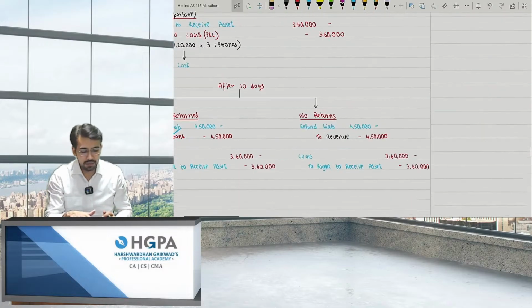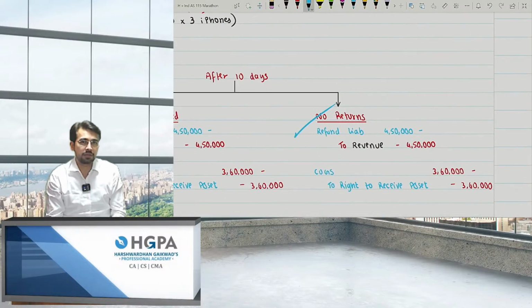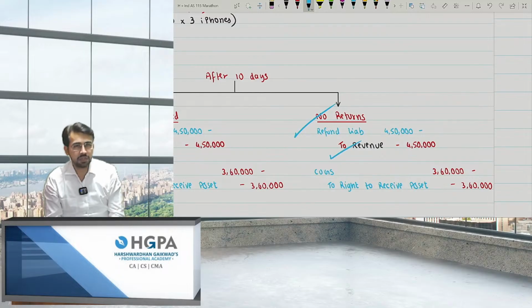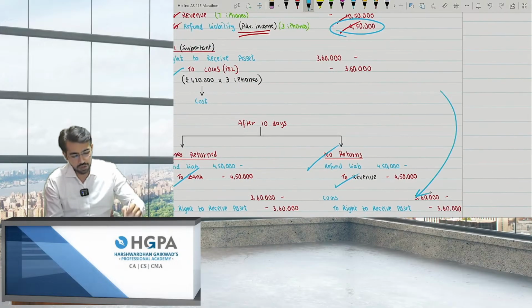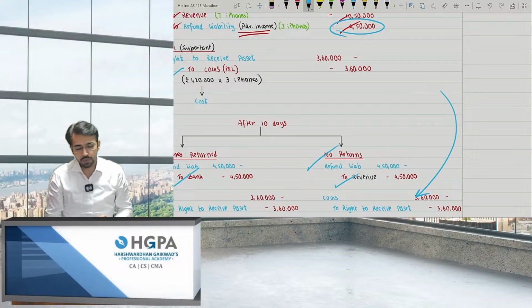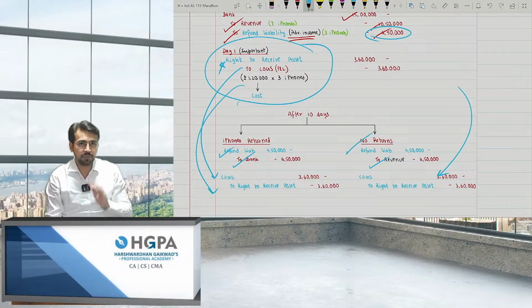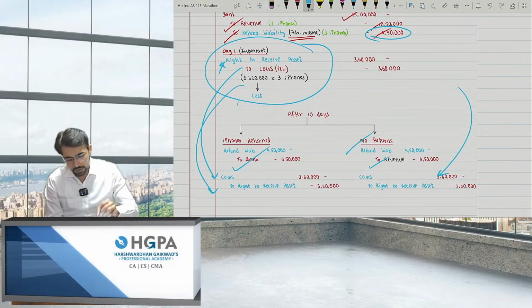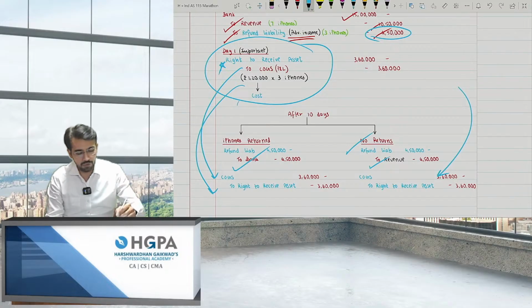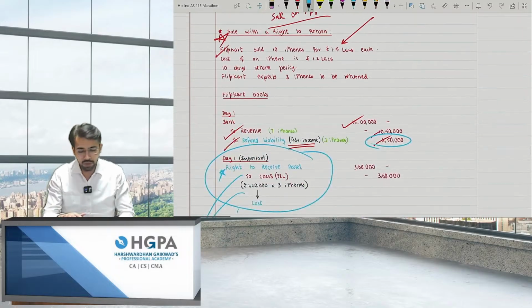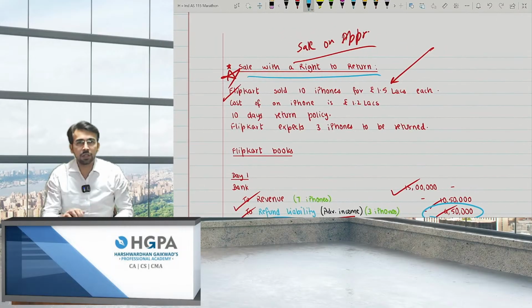Or else the customer will not return. No returns. At that point of time, you can charge it to revenue. That is, now there is no liability. That is completely revenue, and again reverse this entry, because you don't have any right to receive the asset now. So basically, whatever you have created on day 1 will be reversed after the return period expires, or when the returns are made. If they return it, you'll charge it to bank, that is, you are paying back. If they are not returning, you will obviously charge it to revenue. This is the important point. So this is sale with a right to return.